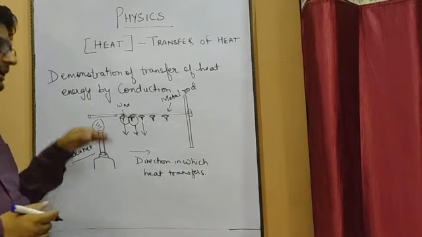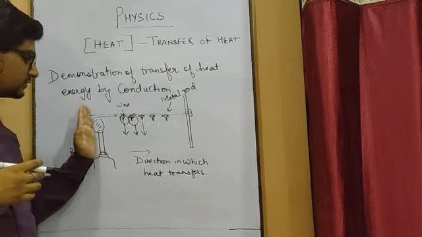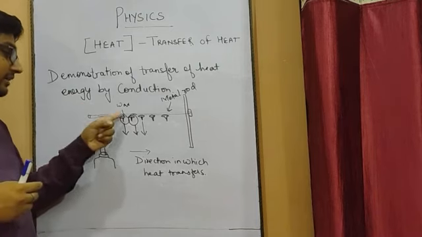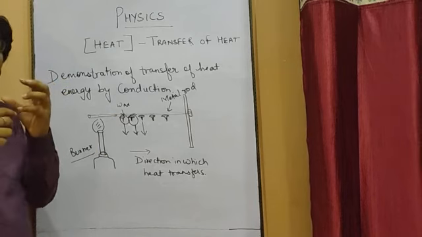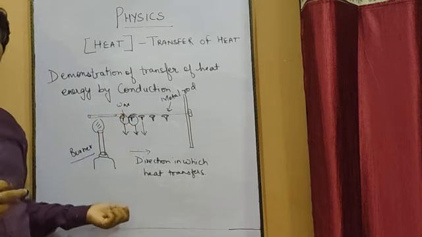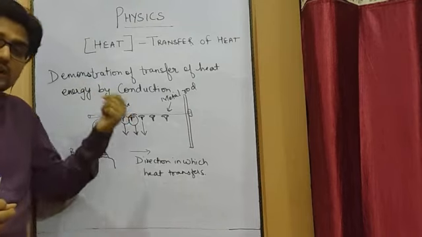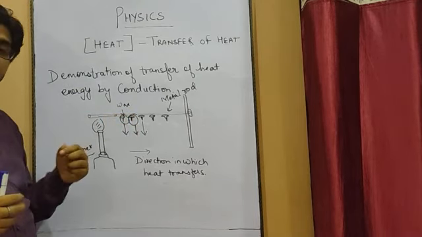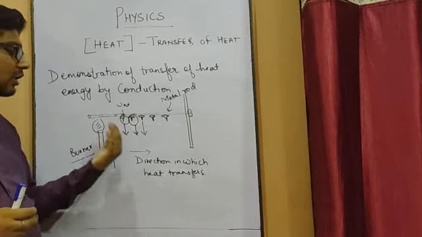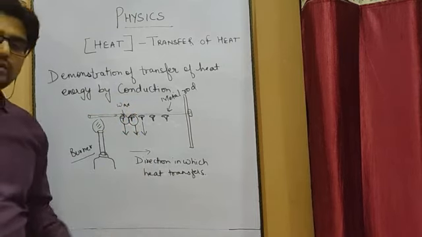The reason is that earlier they were stuck with the help of wax, isn't it? Now when the heat energy is being transferred from one molecule to another molecule, slowly this process will take place. The wax will become hot, and when the wax becomes hot, it is going to melt. And when it melts, the first paper pin will fall down. Then slowly the heat energy will reach the wax which is present over here on the second paper pin. It will also melt, and the second paper pin will also fall. Slowly, this is how the heat energy is going to transfer from one end to the other end, and all the paper pins will fall down.